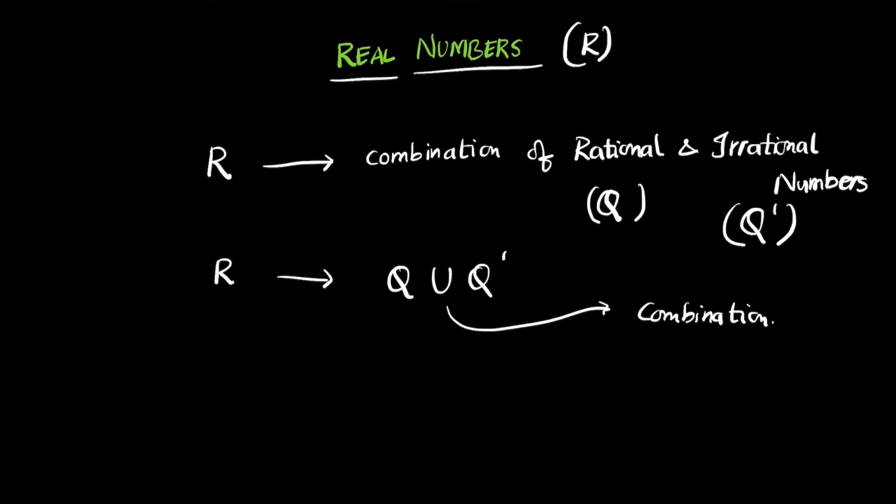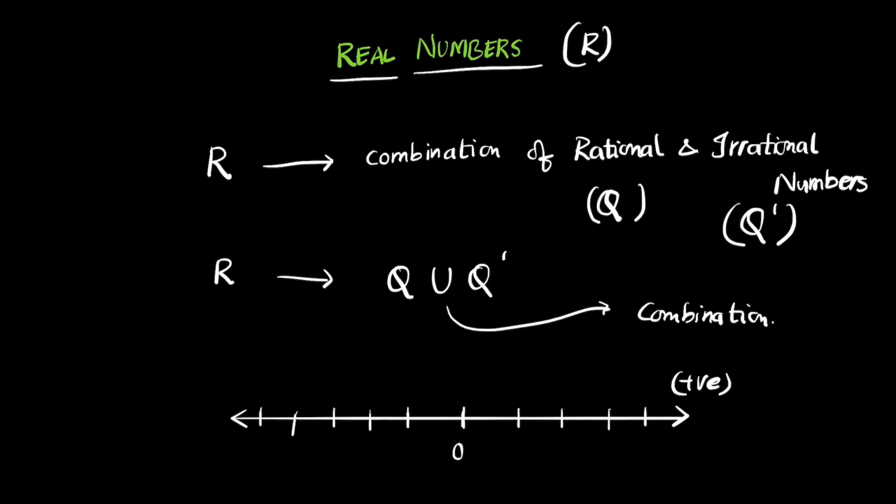Now let's talk about how we visualize real numbers. Real numbers are generally visualized on a number line where we write the value 0 in the middle, and anything to the right represents the positive values, anything to the left represents the negative values.